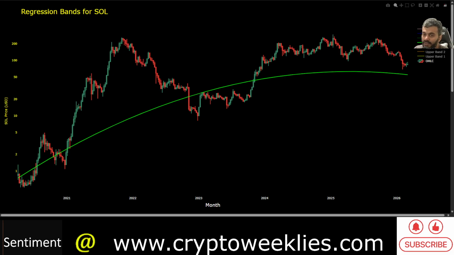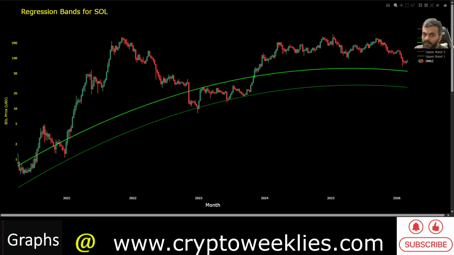At this point, this early into the bear market year of 2026, it makes more sense to be slightly more bearish, this early into the bear market. And then again, worst case scenario, just trying to tag the macro bottom.